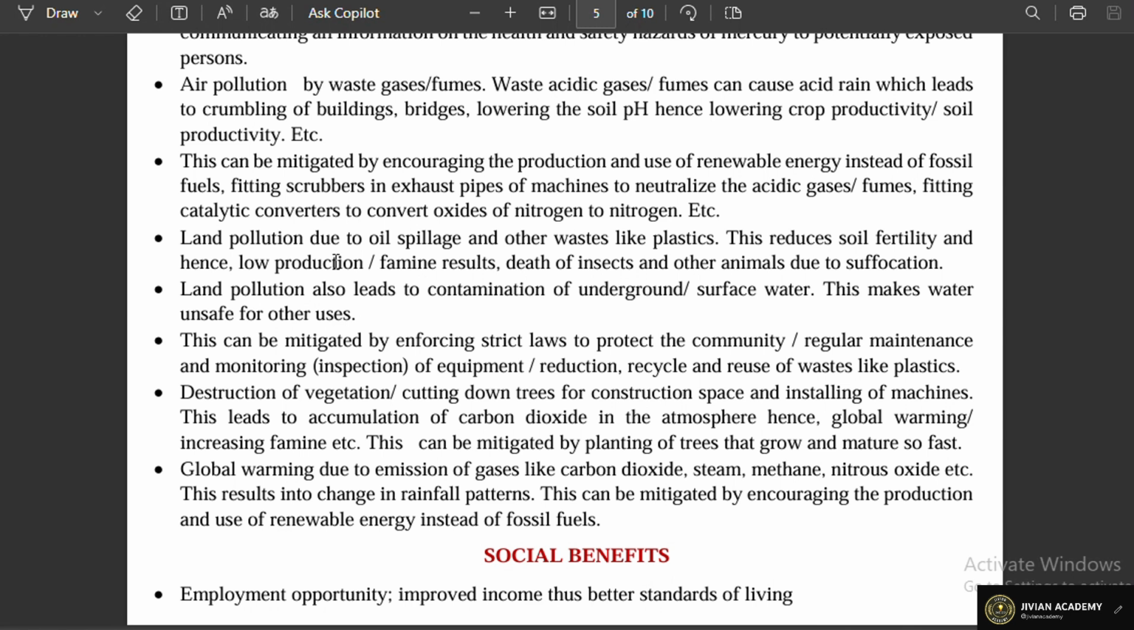We also have land pollution due to oil spillage. And how do you mitigate that? Of course, this reduces soil fertility. So this can be mitigated by enforcing strict laws to protect the community and regular maintenance and monitoring of the equipments that are being used.